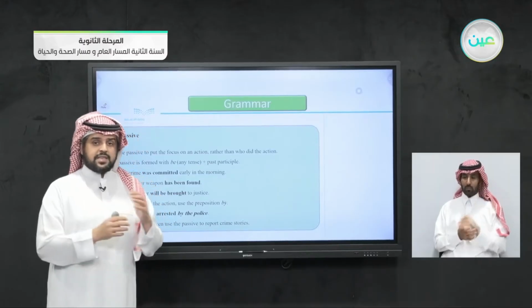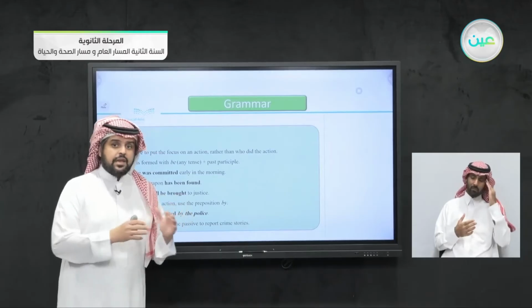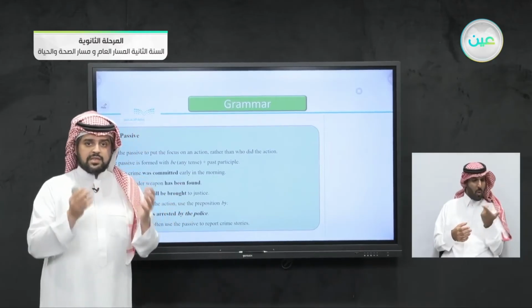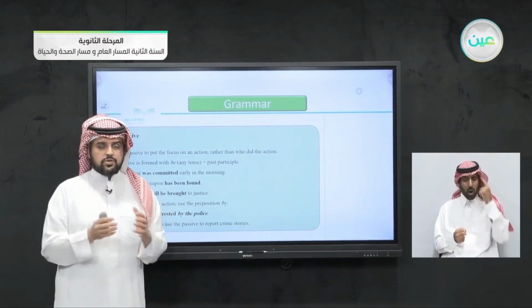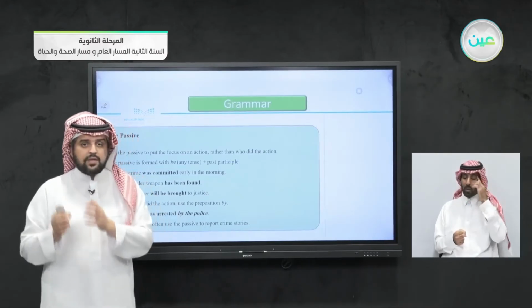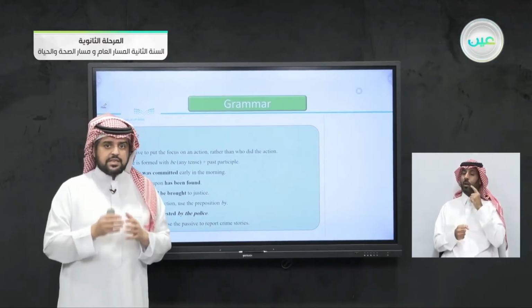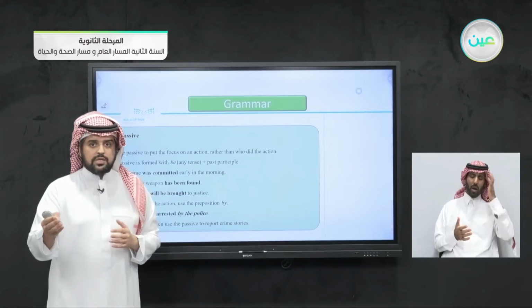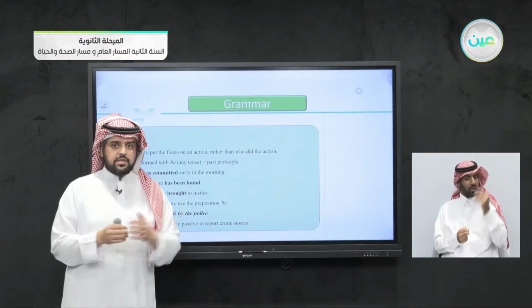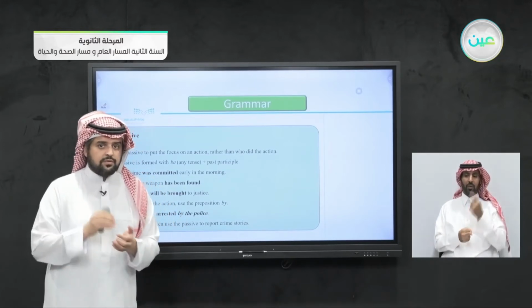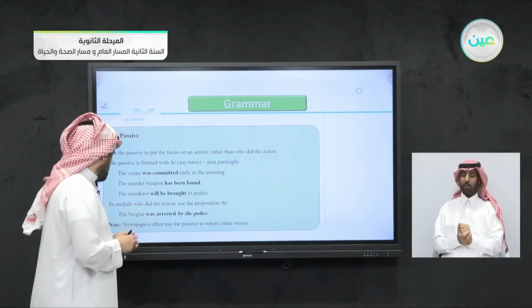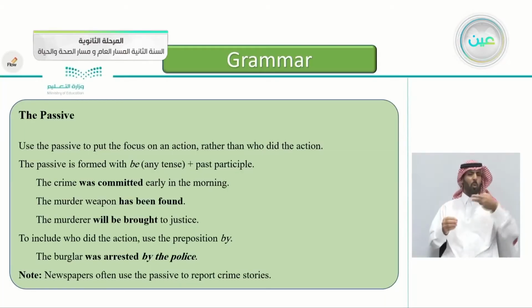And there's a misunderstanding that we use the passive if we don't know who did the action. No, we choose the passive just to focus on the action itself. It doesn't matter if we know who did it or we don't know who did it. To include who did the action, if you want to add more information, we use the preposition by.